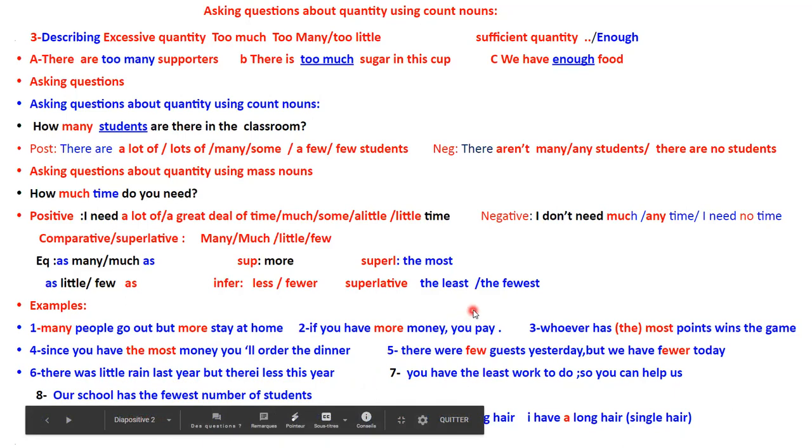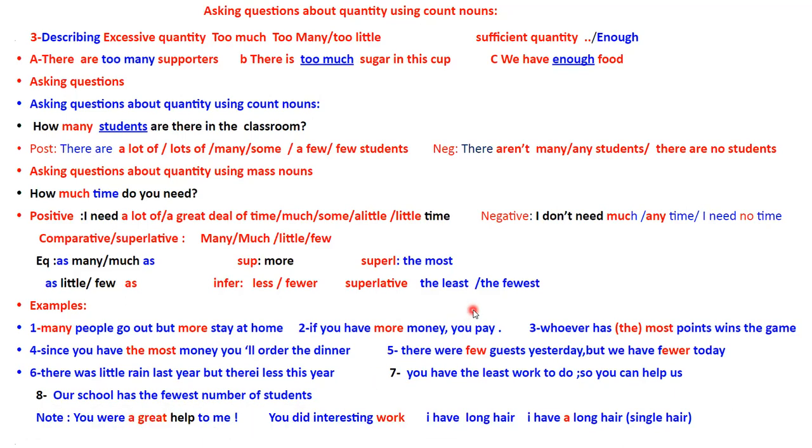Now, if you remember, when we started, we said that we cannot use a with a mass noun, but in some cases, and there are exceptions, of course, sometimes you find a